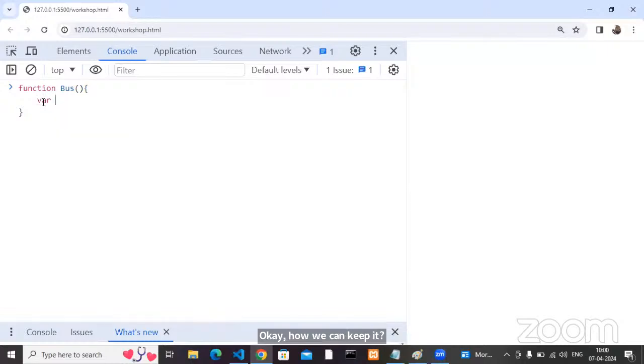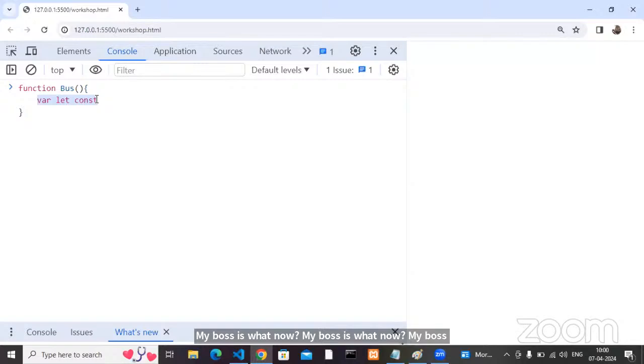Yes, you can use var, you can use let, you can use const. Whenever you use var, let, const inside the function, those are local variables or not. Am I talking about the function or am I talking about the class? My bus is not a function. My bus is a class.